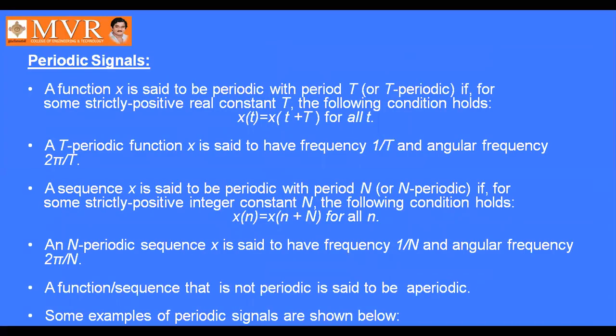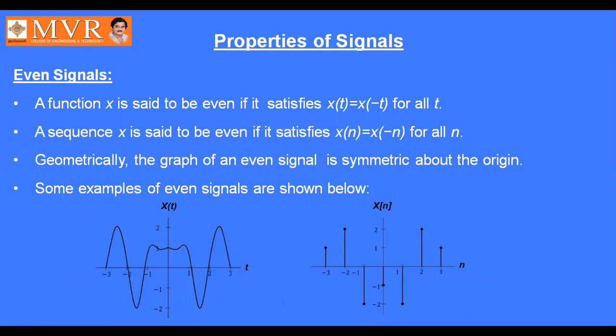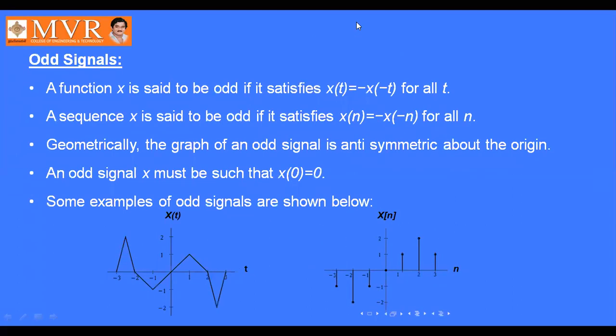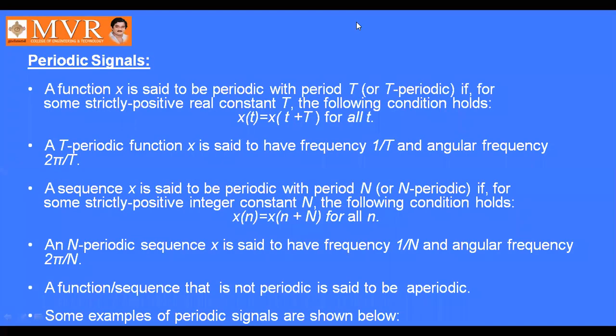See, periodic signal. Already we discussed the even signal and odd signal. An even signal satisfies the condition x of t equals x of minus t, or x of n equals x of minus n. Similarly, an odd signal has to satisfy the condition x of t equals minus x of minus t, and x of n equals minus x of minus n. Okay, and next, periodic signals.